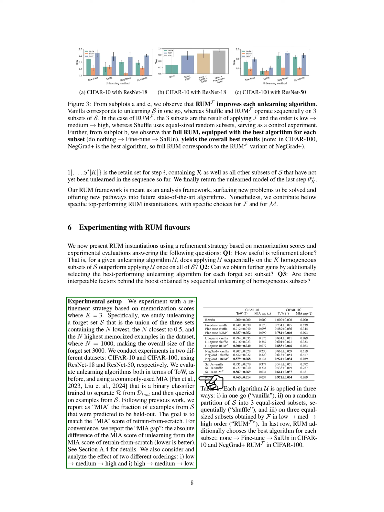We evaluated unlearning algorithms based on TOE and a commonly used MIA metric. The MIA metric measures how well a binary classifier can distinguish between examples in the forget set S and the test set D_test. Our goal was to match the MIA score of unlearning with the MIA score of retraining from scratch. We also analyzed the impact of different orderings, low to medium to high and high to medium to low.